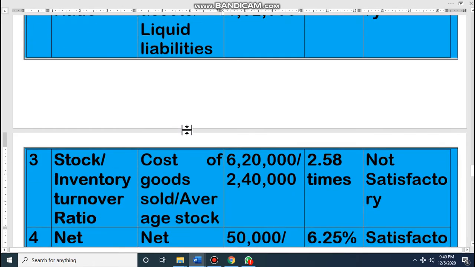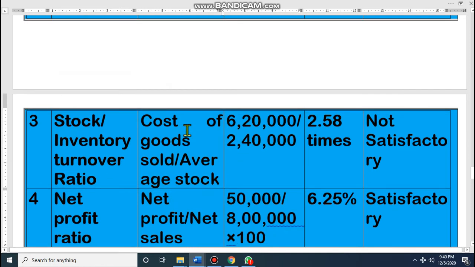Dear student, now stock or inventory turnover ratio. The formula is cost of goods sold divided by average stock. At first you have to write the cost of goods sold. In the question it is given as 6,20,000. I think by this time you have the question in front of you. And look at average stock, which we have to calculate.